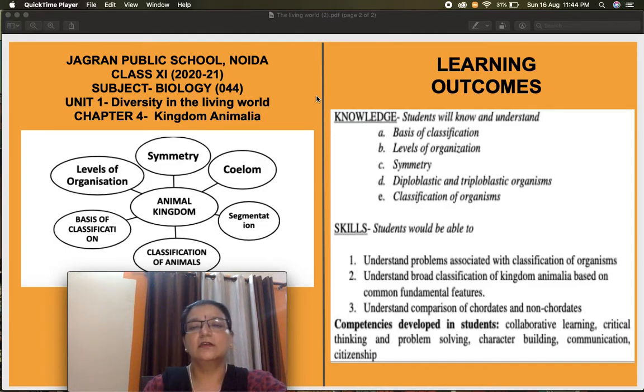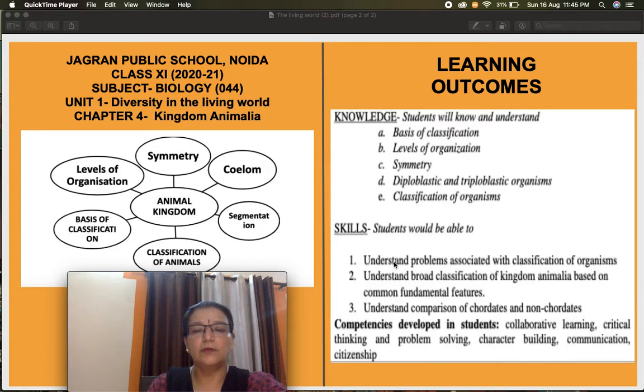After today's class, the learning outcomes that we are expecting by covering the whole chapter are knowledge based learning outcomes, in which you will know and understand the recapitulation of basis of classification, level of organization and symmetry, diploblastic and triploblastic organisms on the basis of germinal layers, and classification of the animal kingdom into 11 phyla, and the skill based learning outcomes that we are expecting after completing this class.